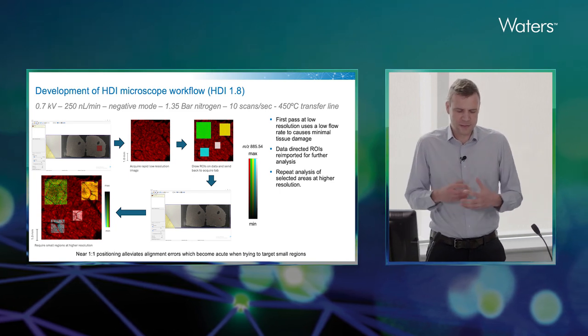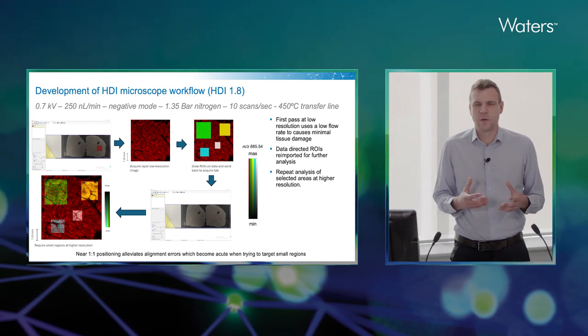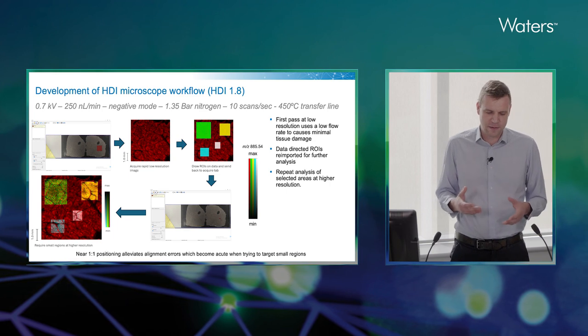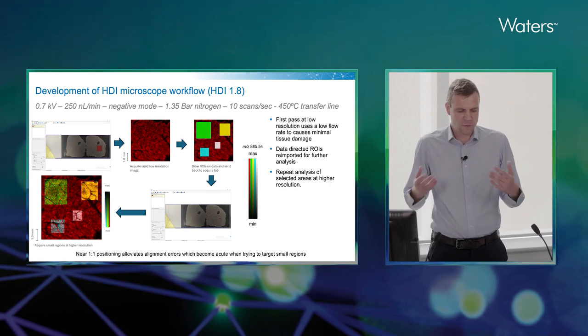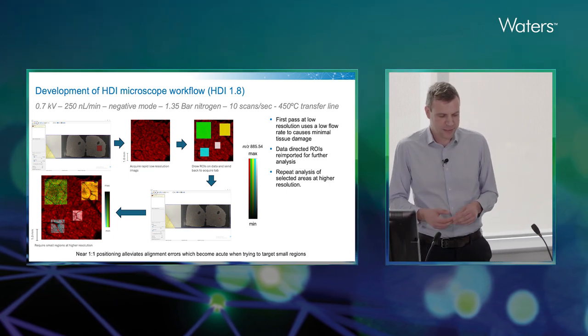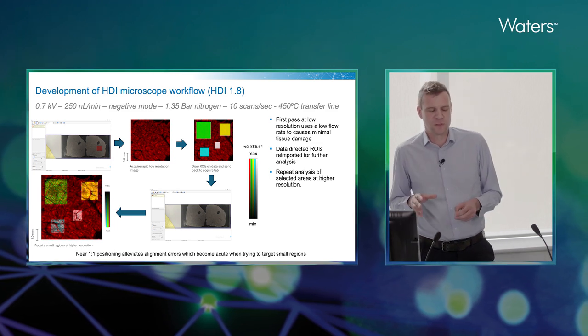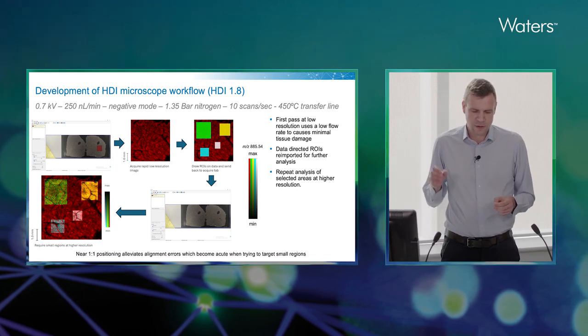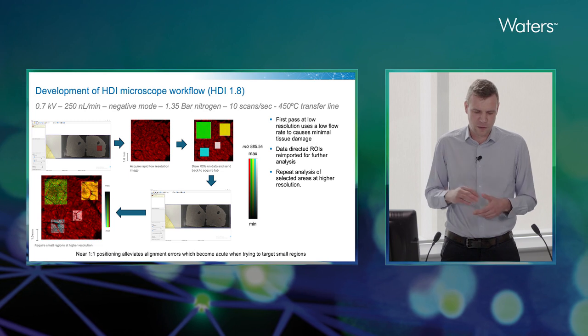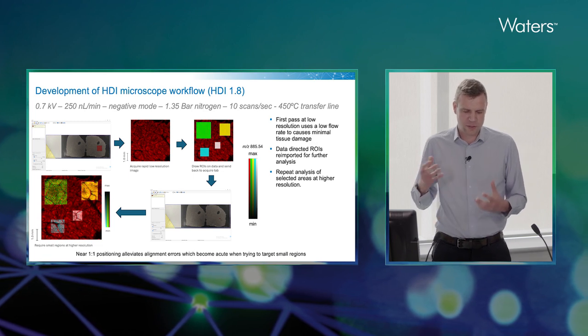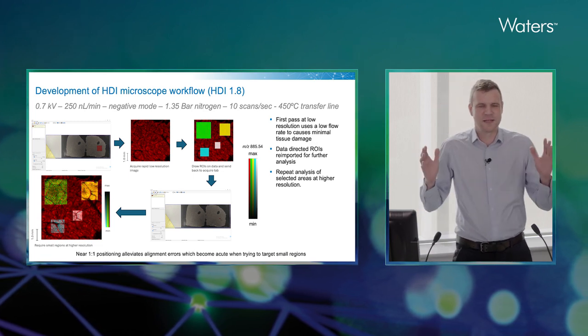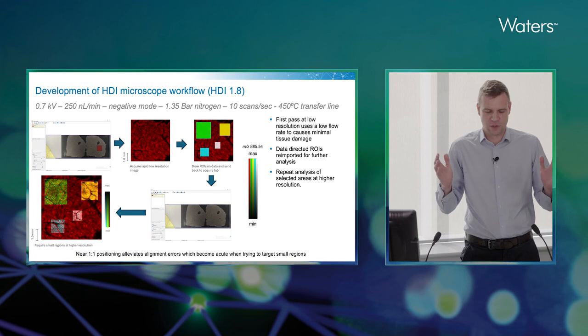We're utilising a characteristic of DESI: it is a very kind technique, therefore we can go over an area multiple times, particularly when using the low flow DESI. So what we do is a first low resolution fast pass with the low flow rate, which causes minimal tissue damage. This allows us to get a basic image of our tissue.